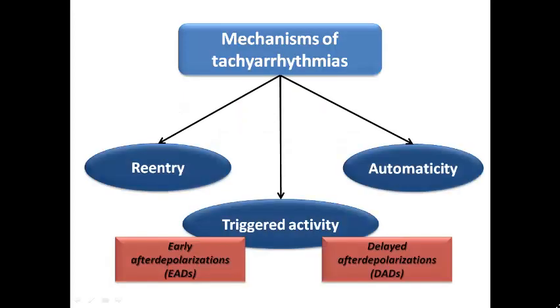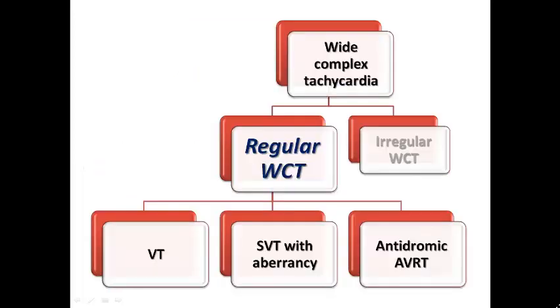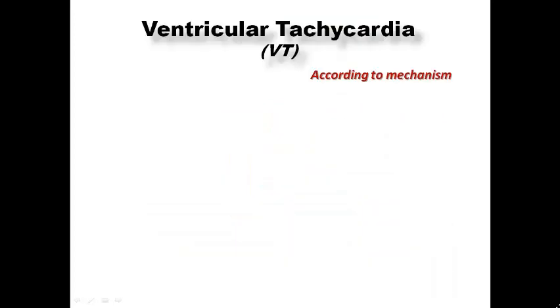artifacts. Of course, we know that the mechanisms of tachyarrhythmia, as we learned before, can be caused by re-entry, triggered activity, either early or delayed afterdepolarization, and automaticity, either enhanced as in the SA node or abnormal in other sites. Today we are going to focus on regular wide complex tachycardia, and irregular wide complex tachycardia will be discussed in a separate lecture. So the differential diagnosis of regular wide complex tachycardia is ventricular tachycardia, SVT with aberrancy, and antidromic AVRT.